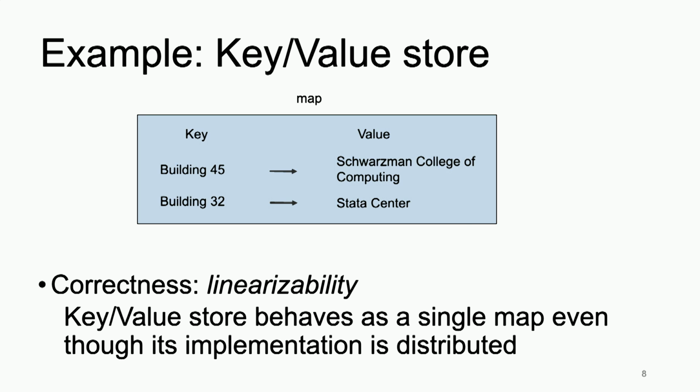The other thing that's nice about this particular key value store is that it often has a very simple spec, where the specification is captured by the notion of linearizability. In essence, even if the key value store is implemented as a distributed system running on many nodes, with things happening concurrently, crashes, reconfiguration, linearizability says that the system as a whole behaves as a single machine key value store. So you do a put, and if you then do a get, you get the result from the last put.